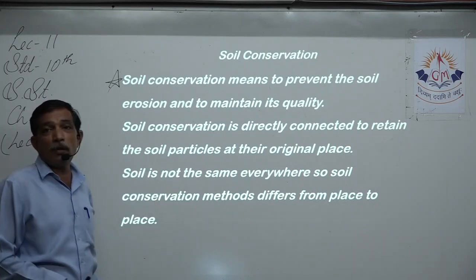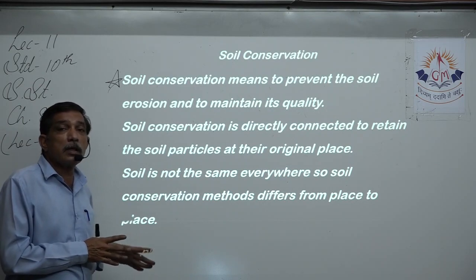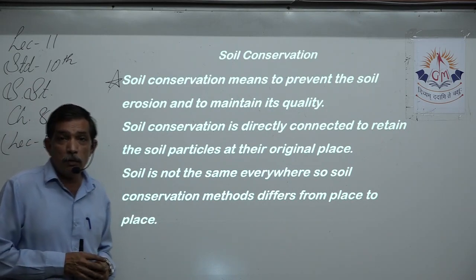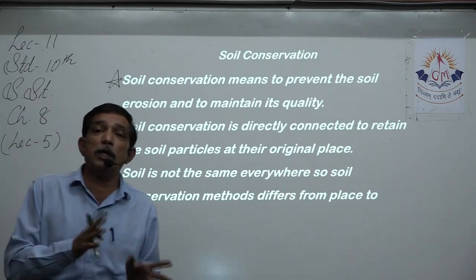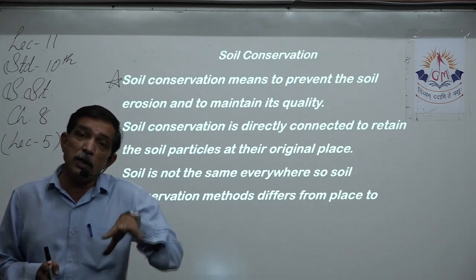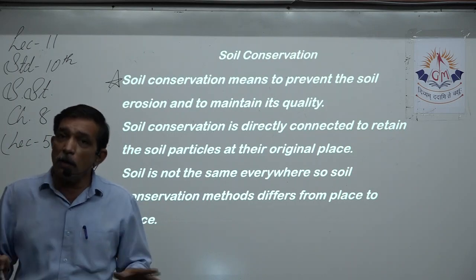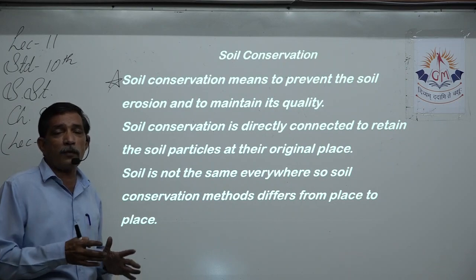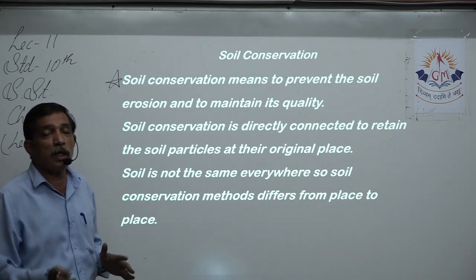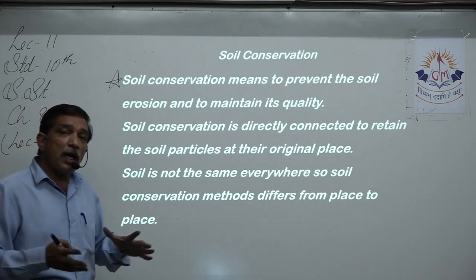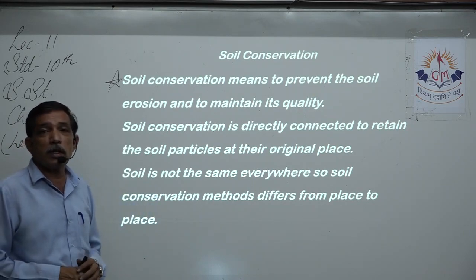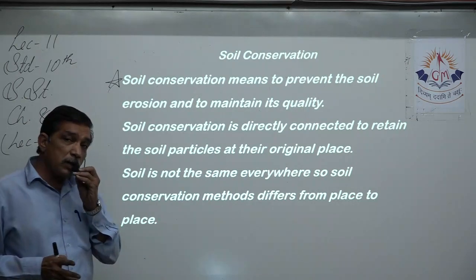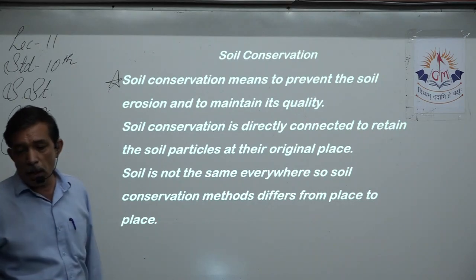Soil is not the same everywhere, so soil conservation methods everywhere will be different. We learned there are 8 types of soil, and everywhere the quality of the soil is not the same. Even if the soil is the same, the quality of the soil is not the same everywhere. So different methods, because of the topography, somewhere there is a hill, somewhere there is a mountain, somewhere there is a slope, somewhere it's a depression in the ground. So we have different topography over there, so our methods for soil conservation should be different.